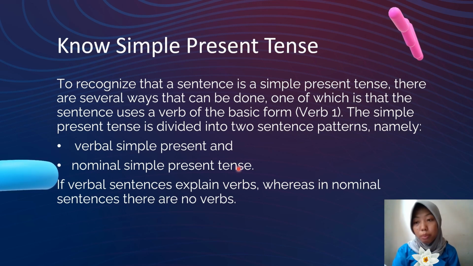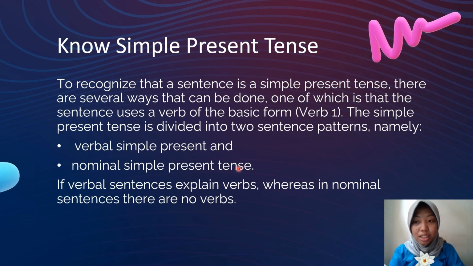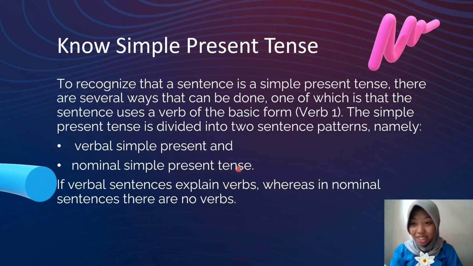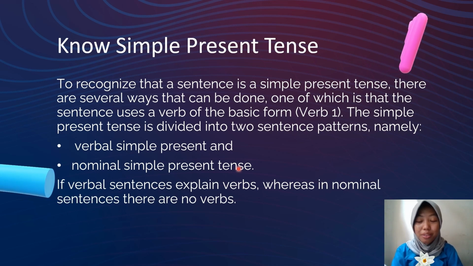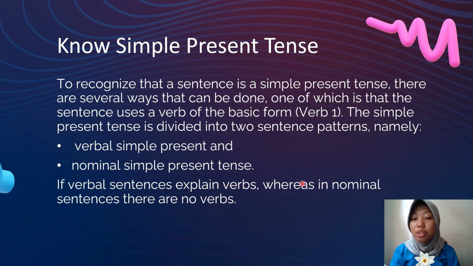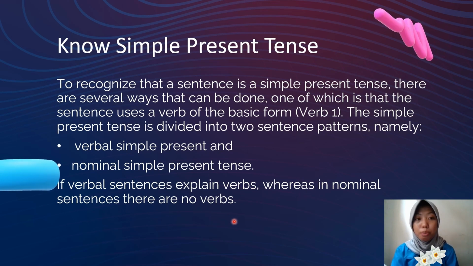Maybe some of you remember what a verbal sentence and a nominal sentence are from junior high school. Maybe we learned it, but forgot it. That is okay. Here I will remind you. A verbal sentence explains using a verb, whereas in a nominal sentence there are no verbs.